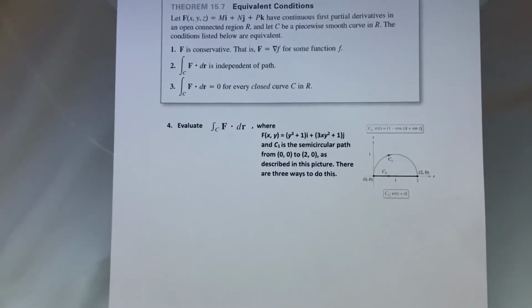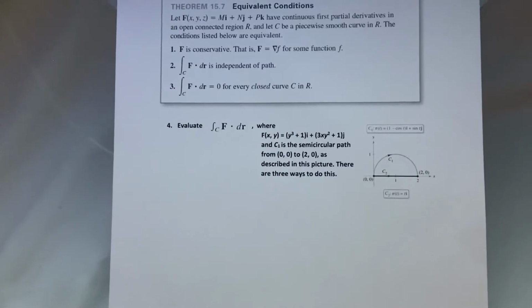So let f of x equal m i plus n j plus p k have continuous first partial derivatives in an open connected region, and let C be a piecewise smooth curve in R. The conditions listed below are equivalent. F is conservative, that is, f is the gradient of some function. The integral of f dot dr is independent of path, and f dot dr equals 0 for every closed curve C in R.